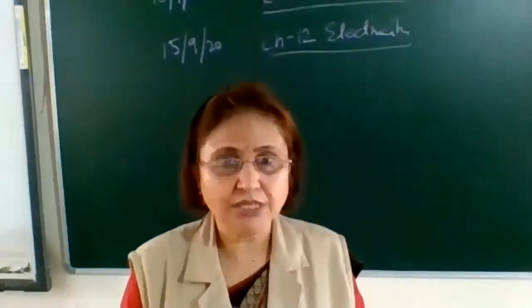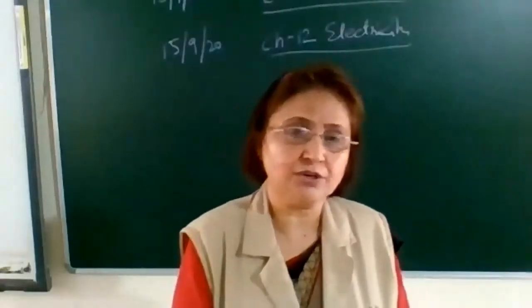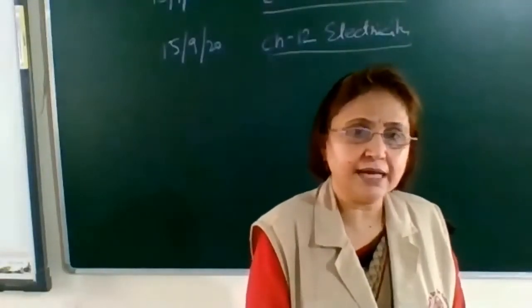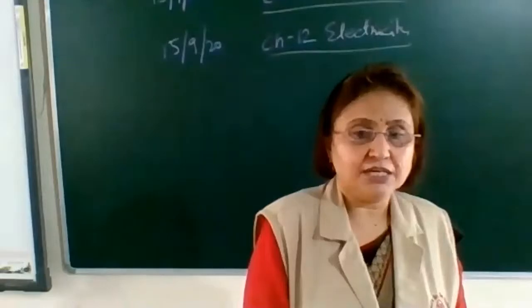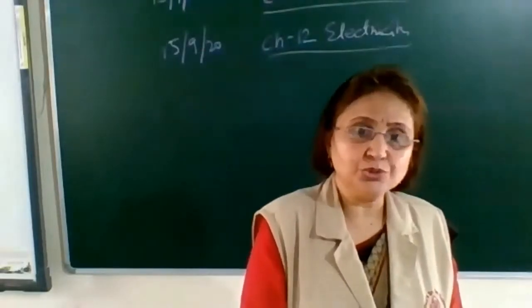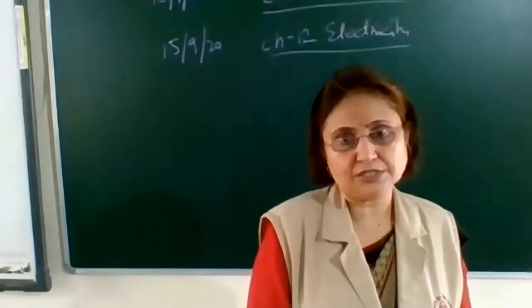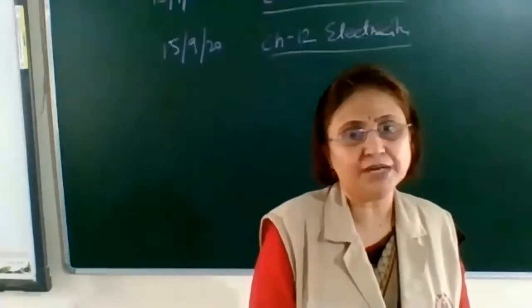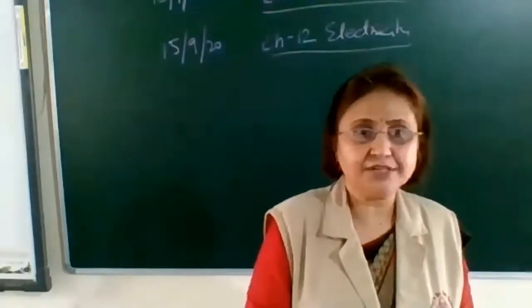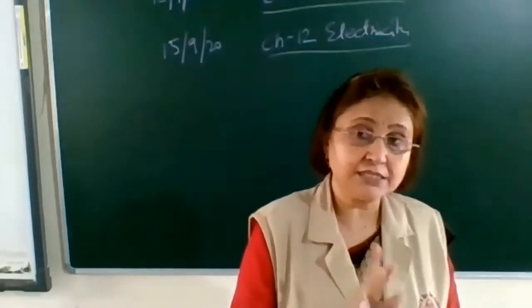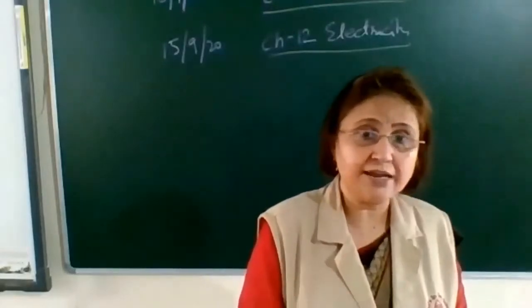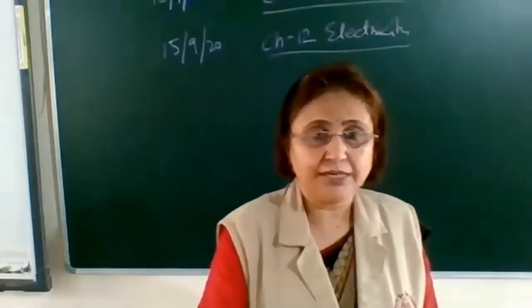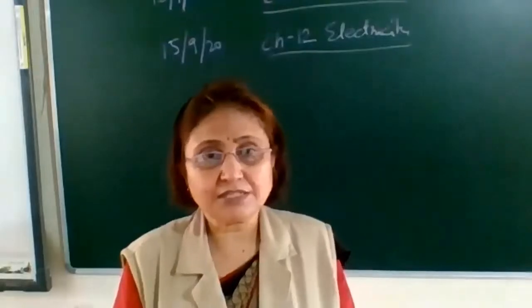Initially, long back, the electrons were not discovered, and it was said that the conventional direction of the electric current is due to the flow of positive charges. The positive charges are flowing from one end to the other, so this is the conventional direction of current. Current is a scalar quantity, it doesn't have any direction. We'll come to it later on. First try to understand this.